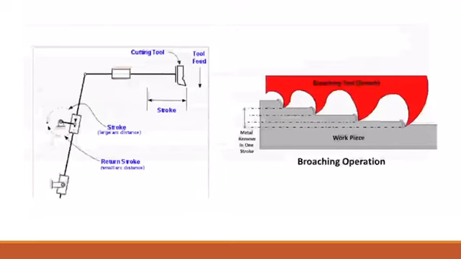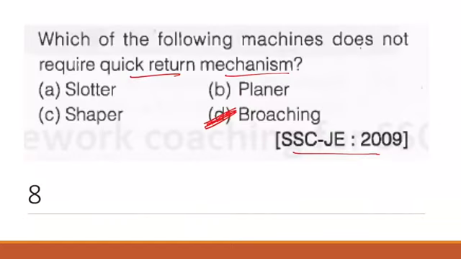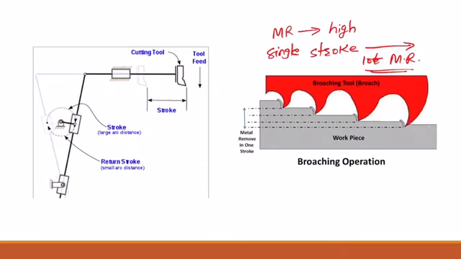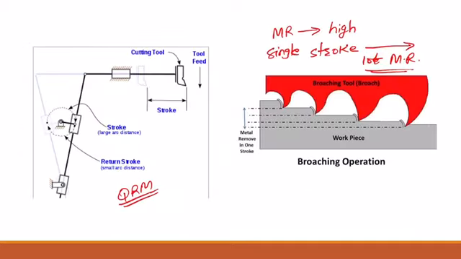As you can see here, in broaching, material removal is high, right? So in a single stroke, a lot of material is getting removed, a lot of material removal takes place, right? That's why there is no need of quick return mechanism in broaching, right? And here you can see this is quick return mechanism, right? So in slotter, shaper and planer, this mechanism is used.